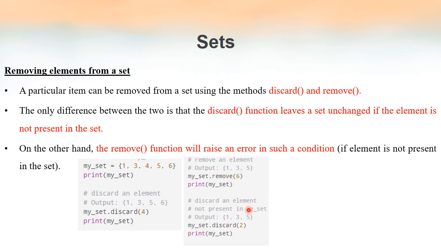So at present the set is this, and the element 2 is not there inside this set. Even then, if we try to remove the element 2 from the set by using the discard method, since we are using discard, we will not get any error. But instead of discard, if we had used the remove method, it would generate an error, because the element that we are trying to remove from the set is not there inside the set at present.